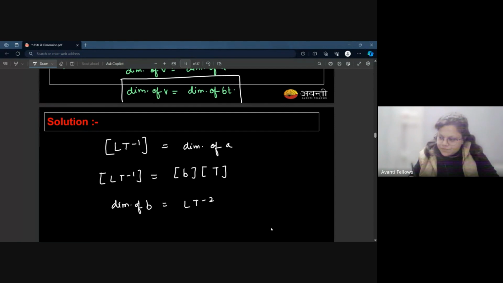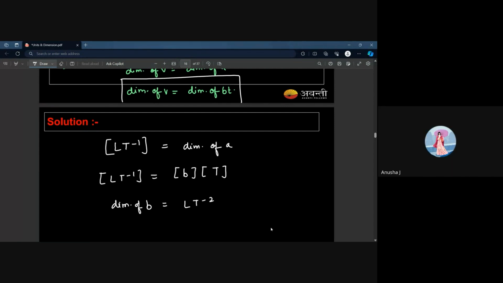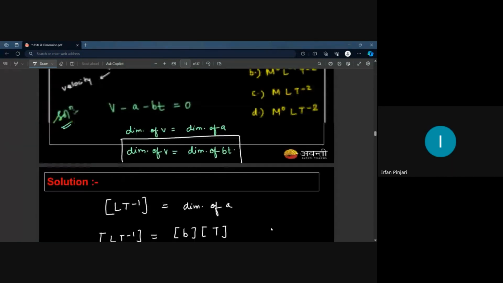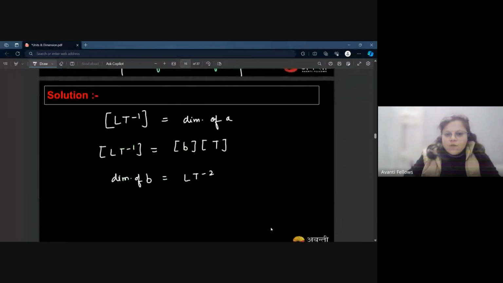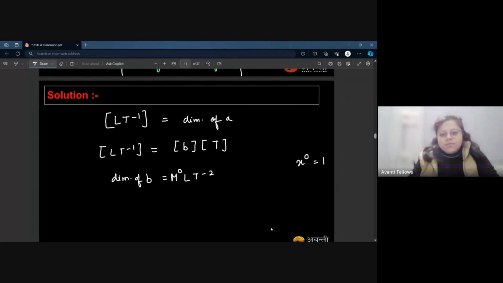Yes or no? Now the thing is that in this option we have M also. कोई issue नहीं है. If I want to include M over here, I just have to make sure that the power is 0, because anything raised to 0 is equal to 1. Right?